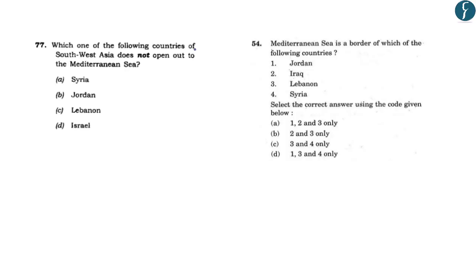Further, these two similar looking questions were asked in different years by UPSC. For example, this question was asked in the year 2015 and this question was again asked in the year 2017. And the question reads that which one of the following countries of Southwest Asia does not open out into the Mediterranean Sea? So these two questions were related to the countries which have their border with the Mediterranean Sea. And this question is also taken from this conflict zone, that is the Israel-Palestinian conflict zone.